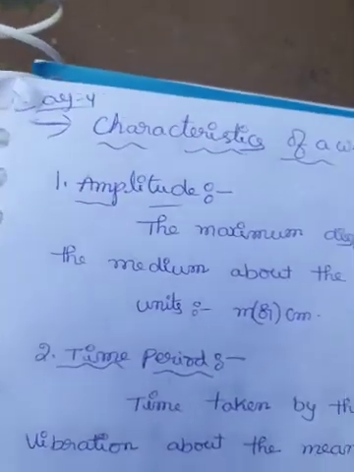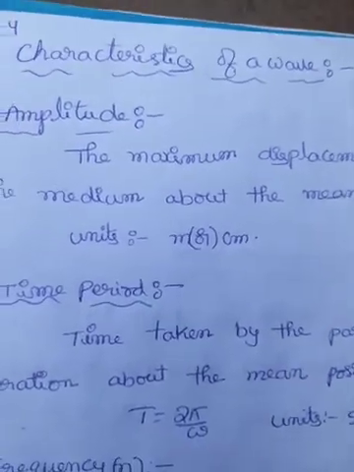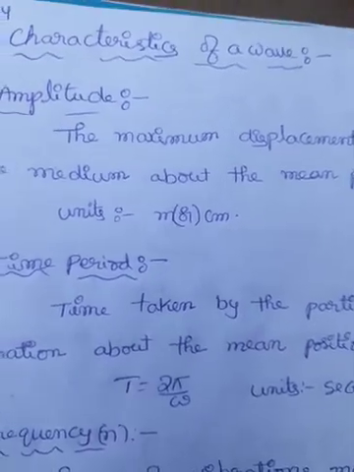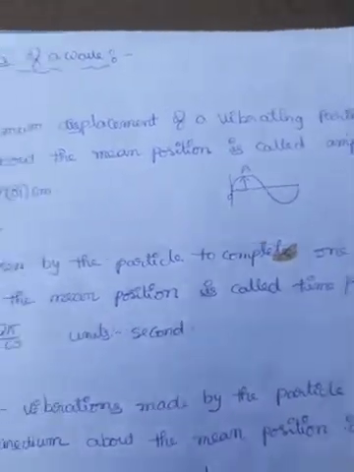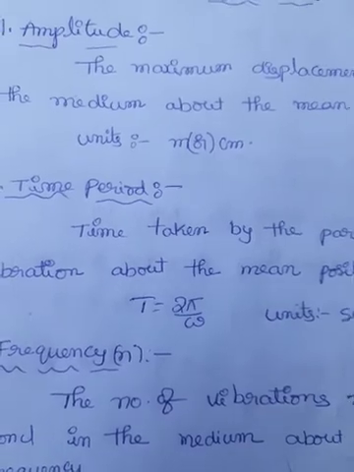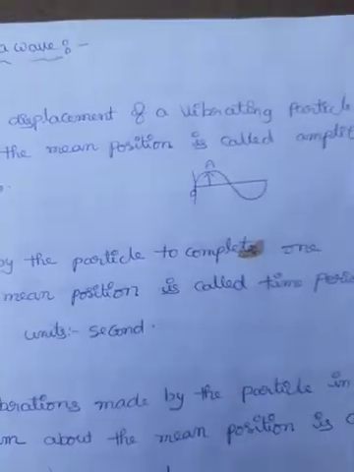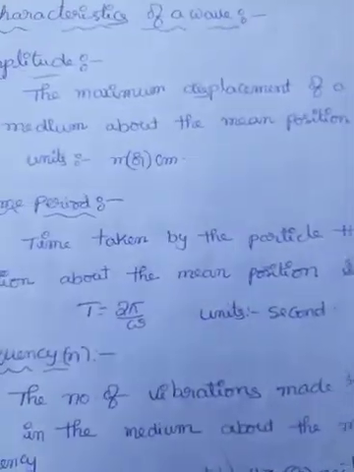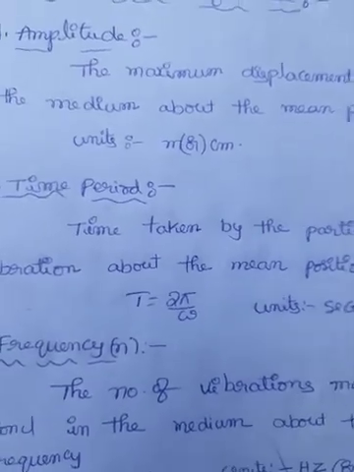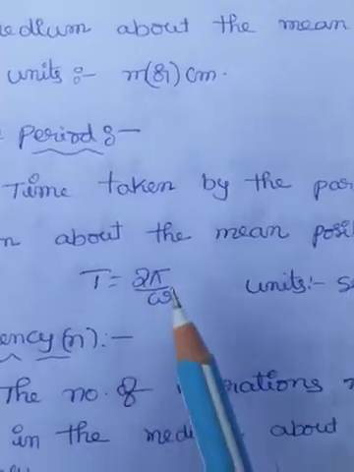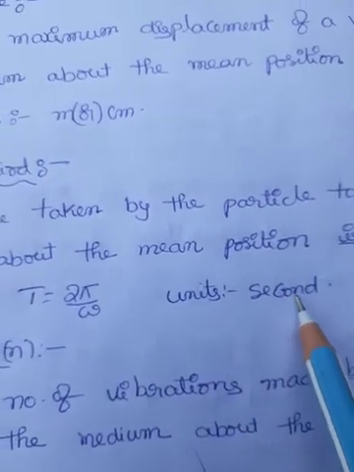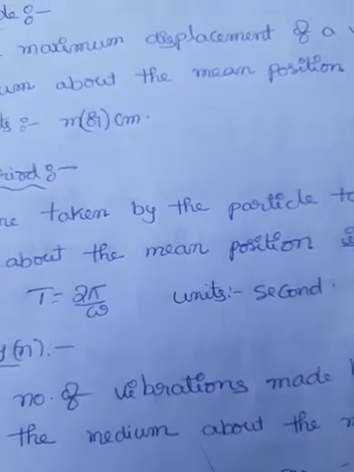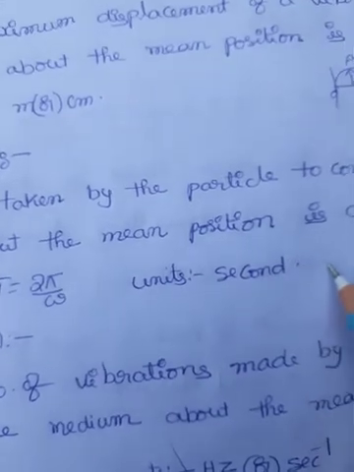Next one is time period. Time period means the time taken by the particle to complete one vibration about the mean position is called time period. Time period formula is T is equal to 2 pi by omega. Units of the time period is second. It is represented with symbol small s.